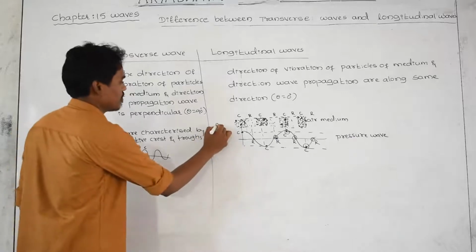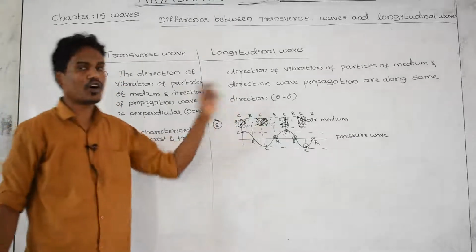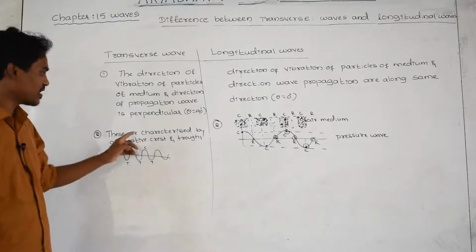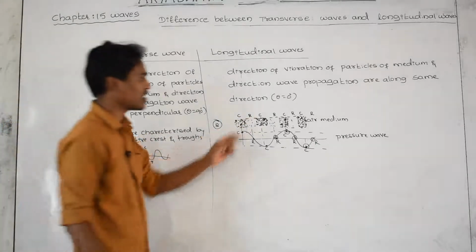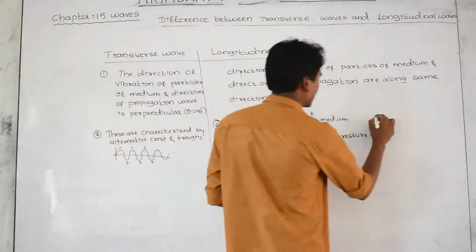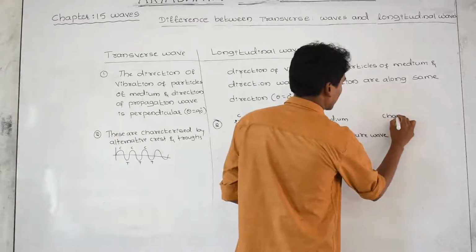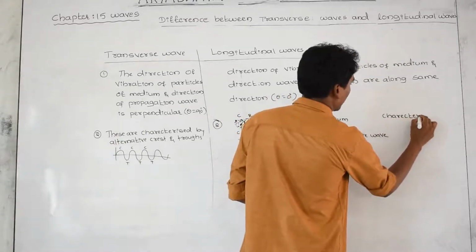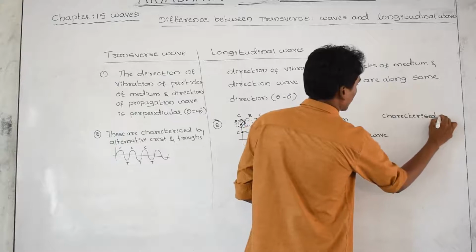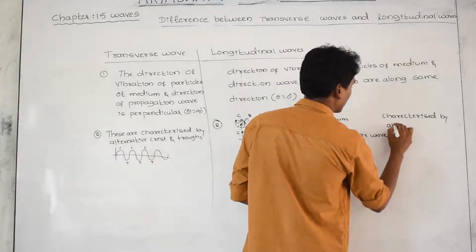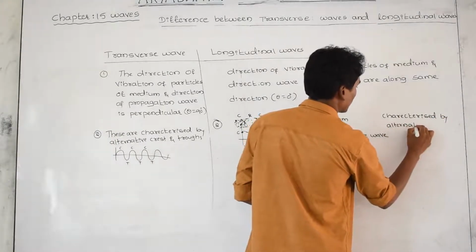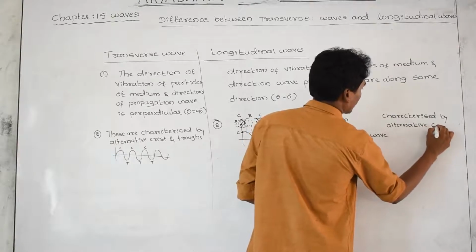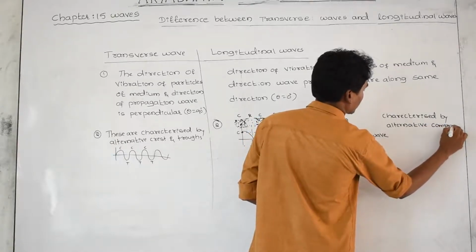This is the second difference. You need not draw the whole diagram, just write that it is characterized by alternate compressions and rarefactions.